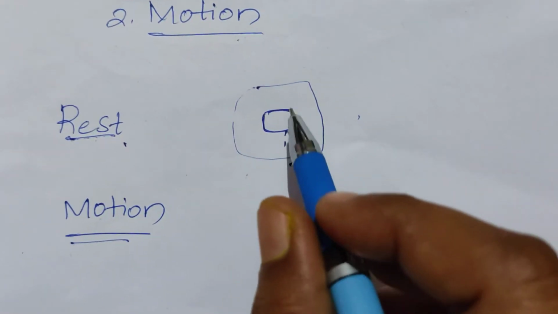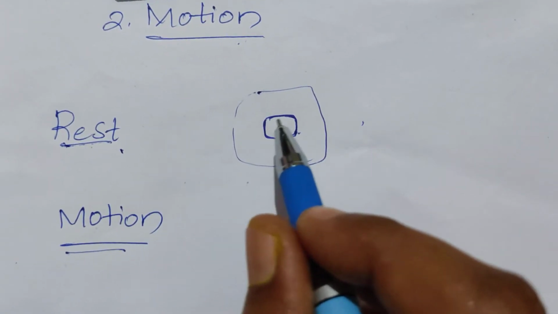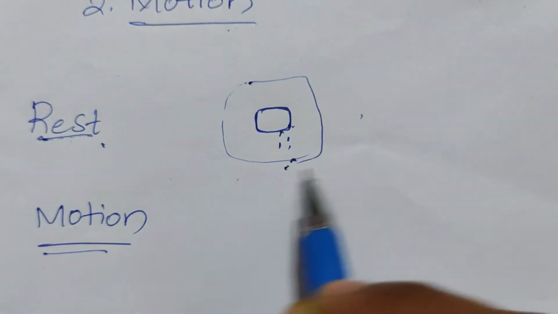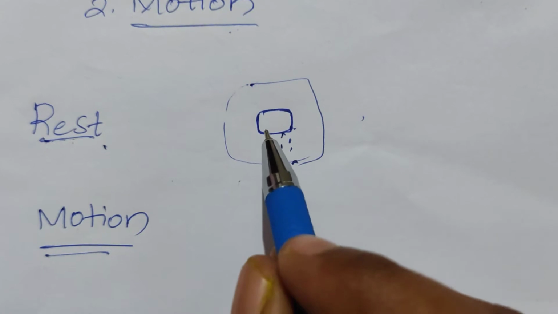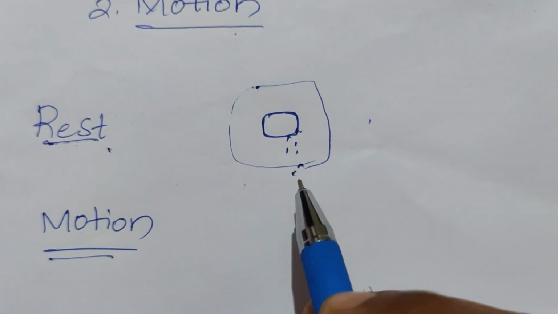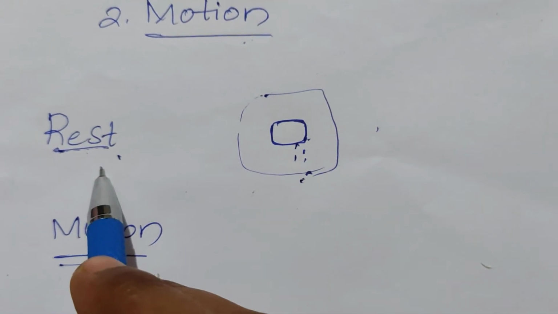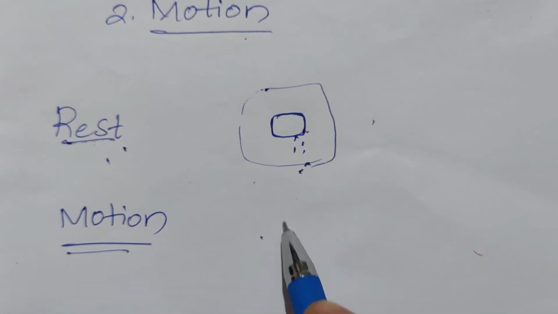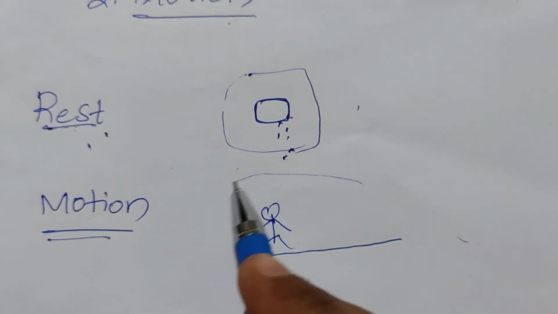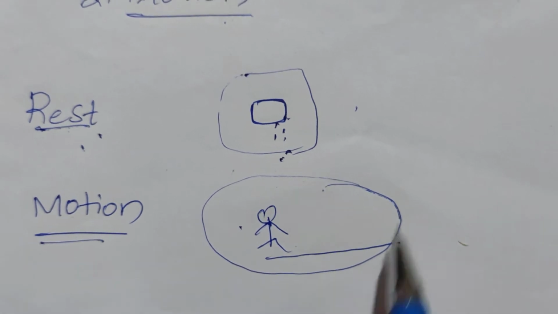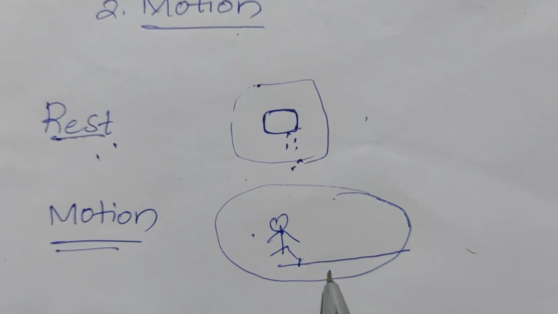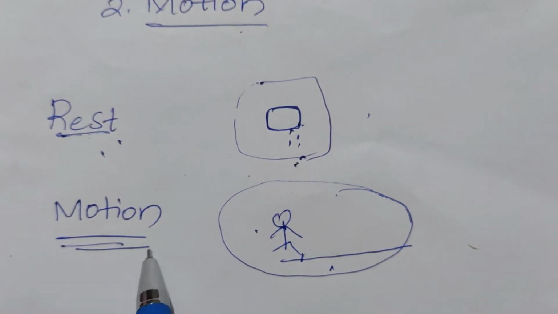See children, if an object is not changing its position with time with its surroundings, it is said to be at rest. If an object is changing its position with time with respect to its surroundings, then it is said to be in motion.